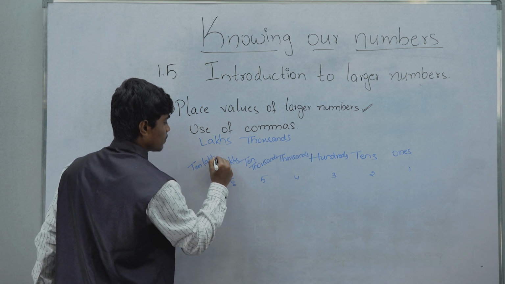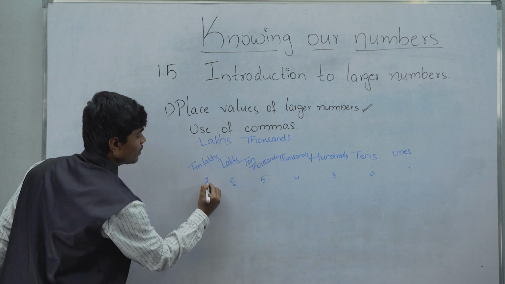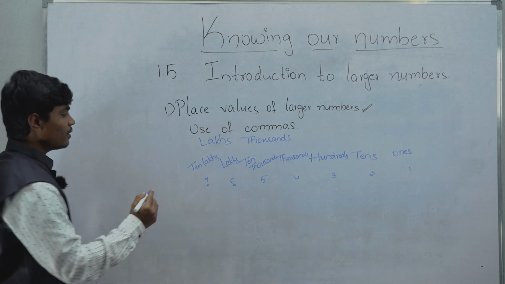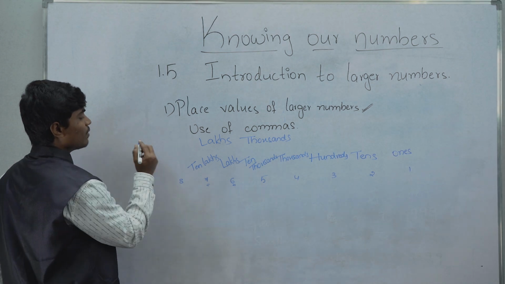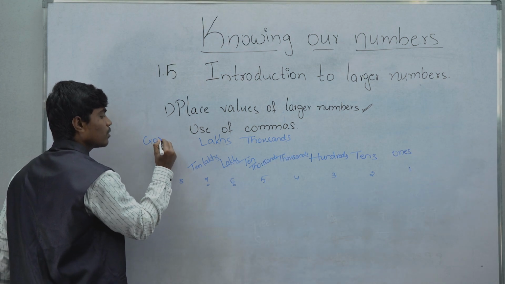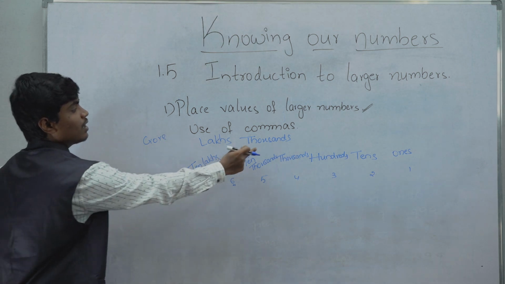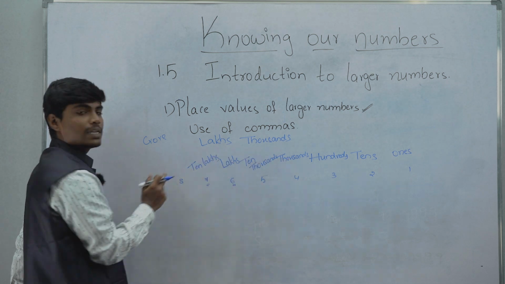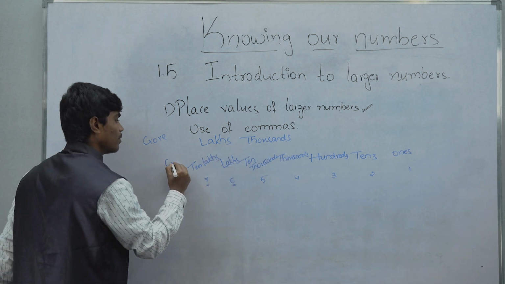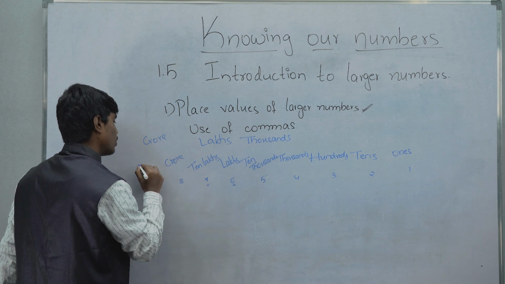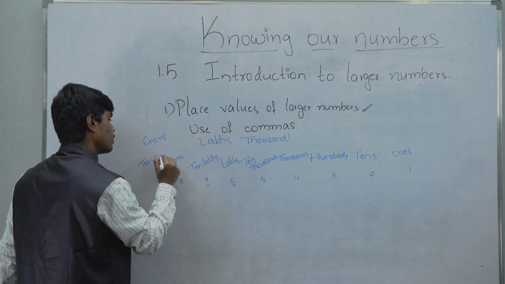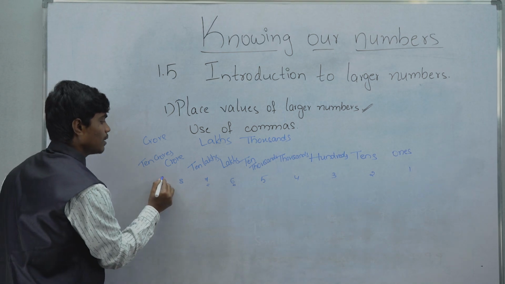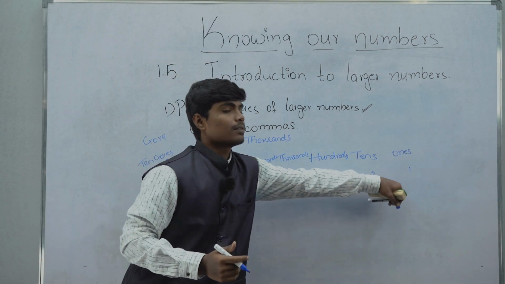Here the number of digits is 7. If we move to the 8th digit, then the place value becomes crore. Same as in crores also we have crore and 10 crores.